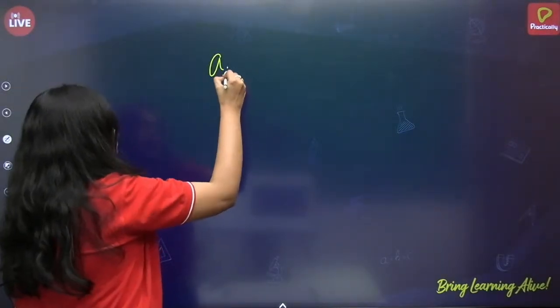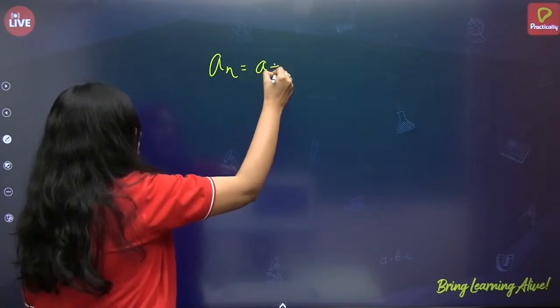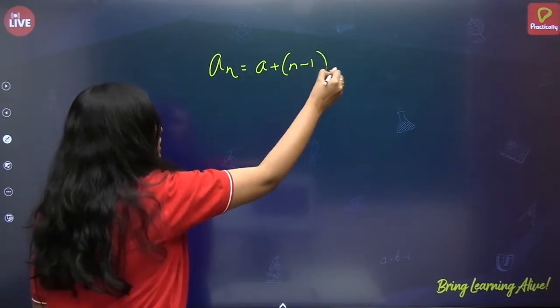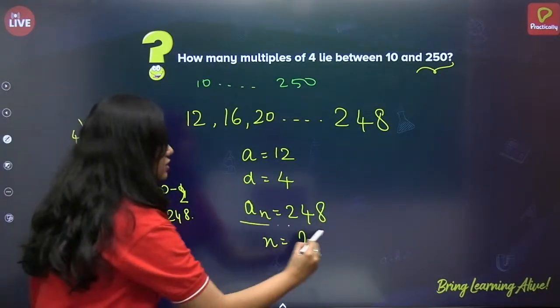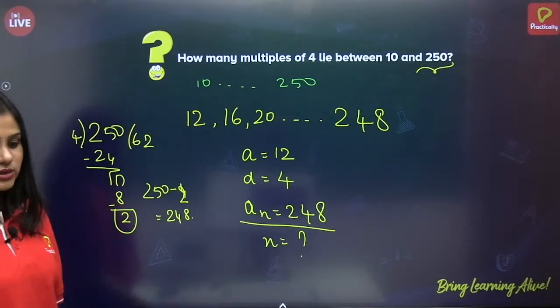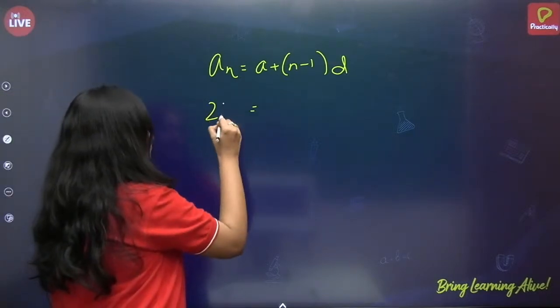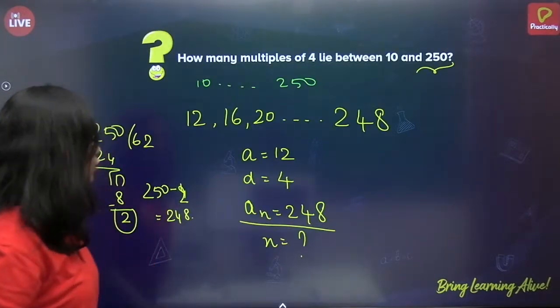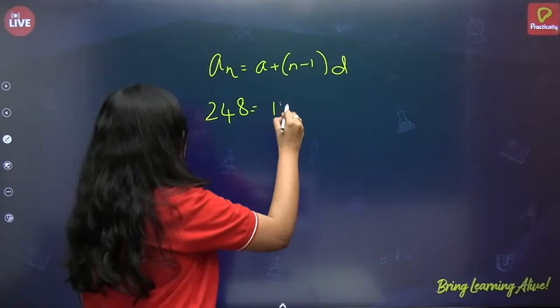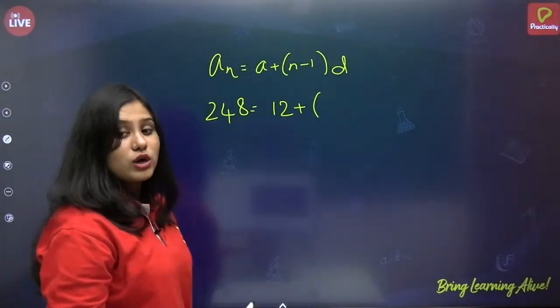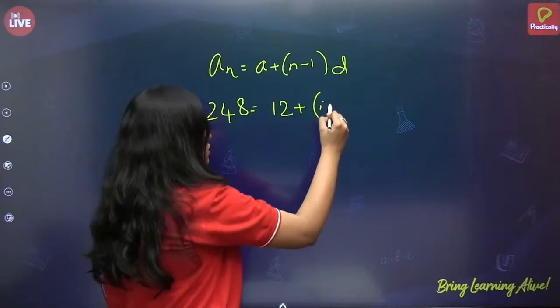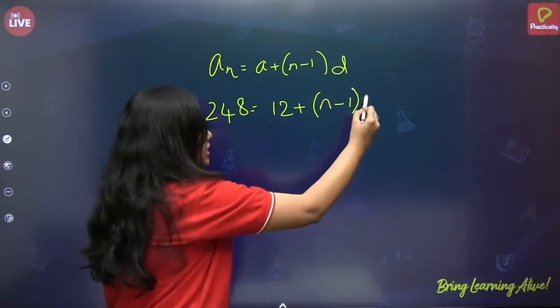So, an is equal to a plus n minus 1 into d. What is an? an is 248, correct? So, 248 is equal to, what is a? 12. 12 plus n minus 1. We do not know the value of n, so just write n here, and d is 4.